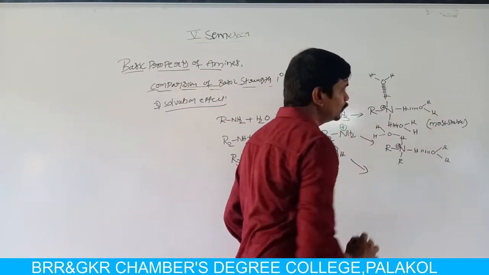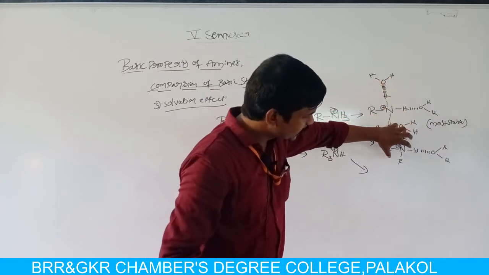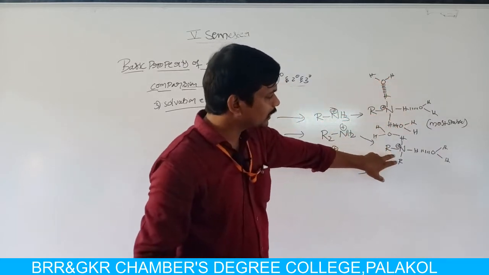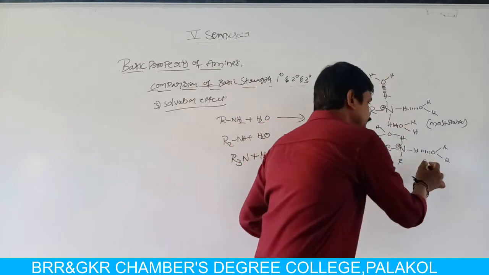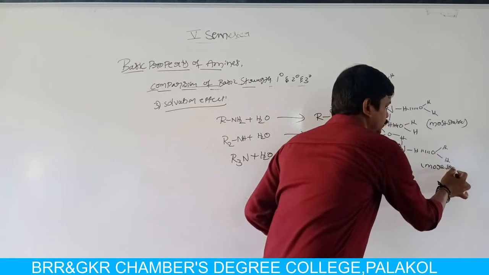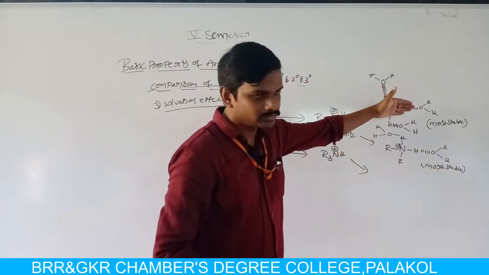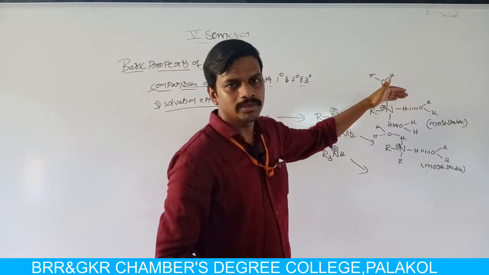When compared to monoalkyl ammonium salts, it is less stable than primary ammonium salts.